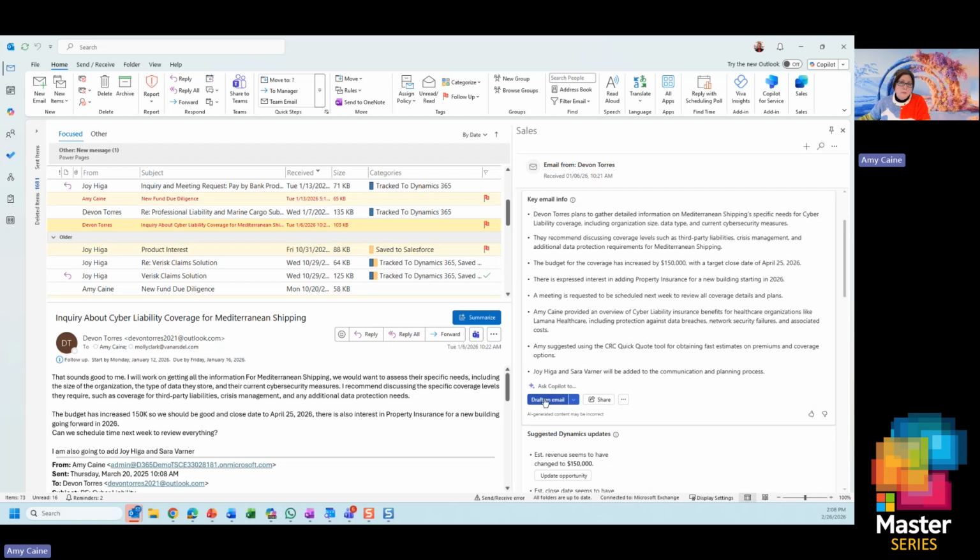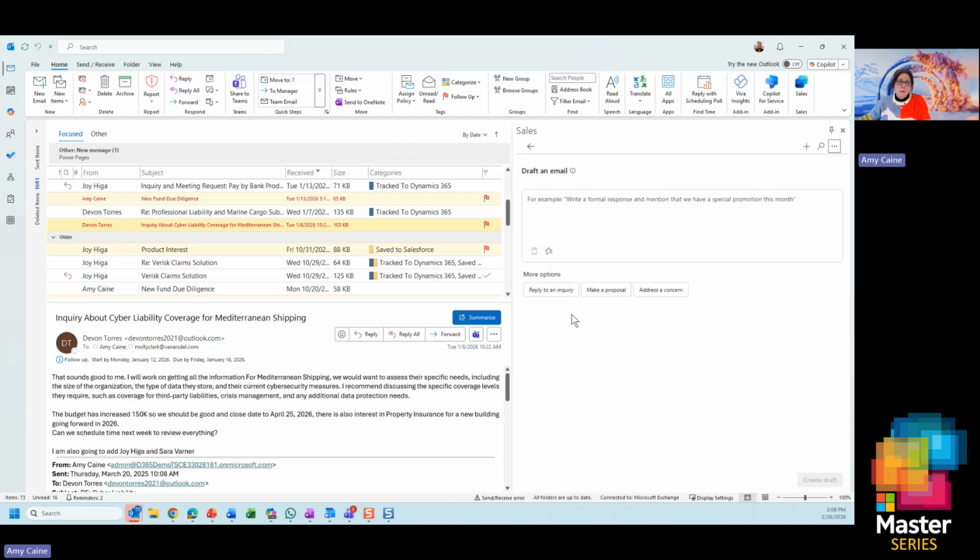We do have GPT built in. So if users want to go ahead and reply to that email, again, they can put their own prompts in. And this is something you're going to hear me say a couple times. When users are new to using this, teaching them to be good prompters is really the most important thing. It's the best way to get the data out of AI. If I have some favorite prompts, I can save a couple of those. Like, oh, I keep forgetting to tell people there's a golf outing, or maybe wishing somebody a happy birthday, or maybe a very long, complex prompt that really gets you a good, rich email that you need to use every day.